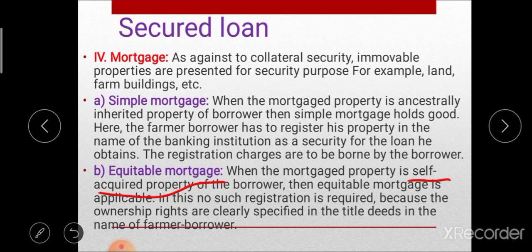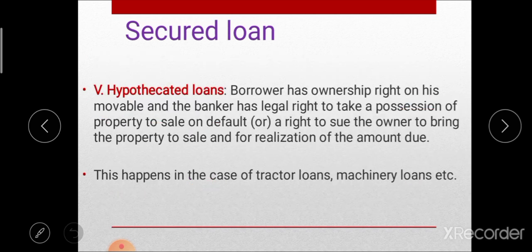So simple mortgage is when inherited property is used as security, and equitable mortgage is when self-acquired property of the borrower is used as security.